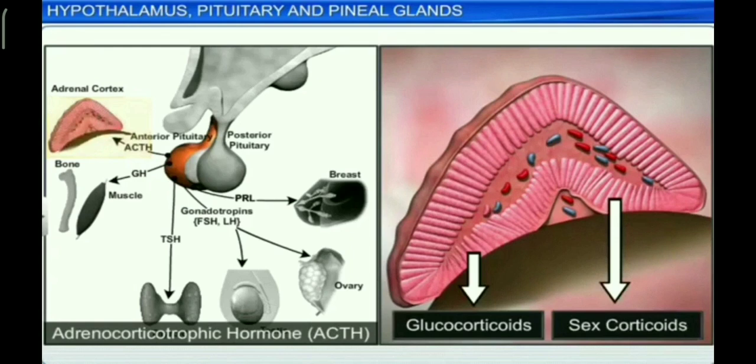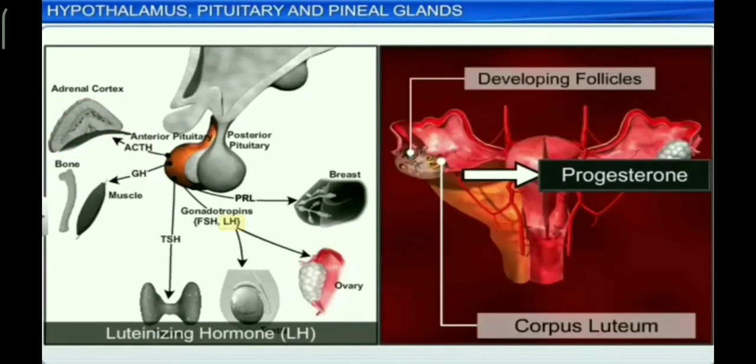Next is adrenocorticotropic hormone or ACTH or adrenocorticotropin. It stimulates the adrenal cortex to produce and secrete its hormones. It maintains functioning of the adrenal cortex, and the hormones released are glucocorticoids and sex corticoids. LH or luteinizing hormone.